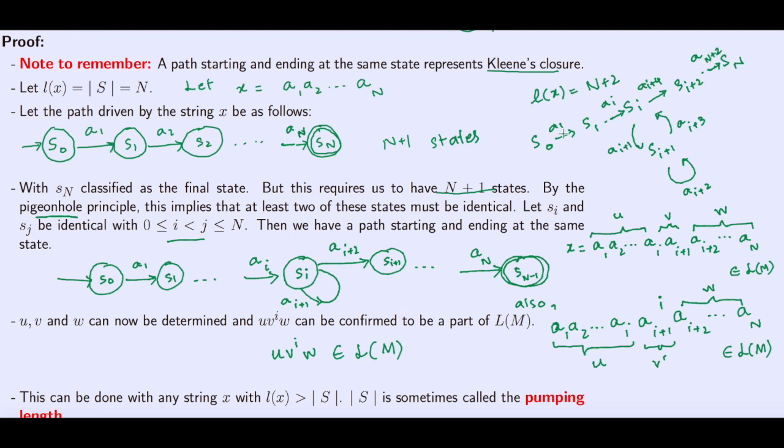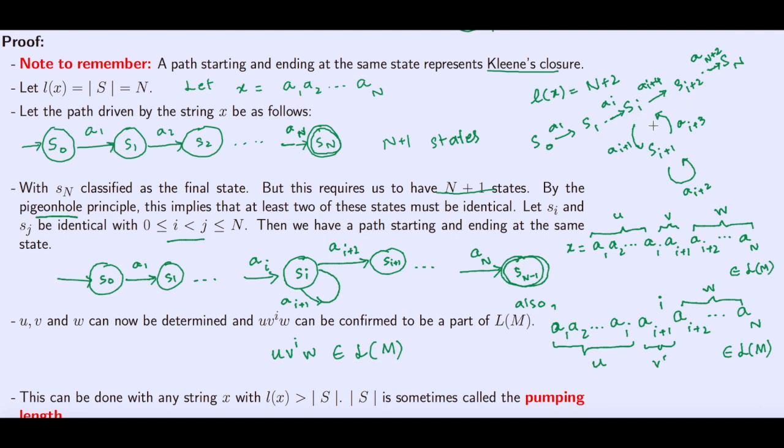Okay, the last state should be Sn plus 1. U will be A1 to Ai, V will be Ai plus 1 to Ai plus 4, and W will be Ai plus 5 up to An plus 2. This is just plug and play here. So based on the length you want to construct, you can make a loop like this, as desired. Okay, and this is not the only answer. I mean, you can make a loop with one Si, and then you can make another loop with, for example, i plus 7 or something like this. But this is one of the ways you can do it.